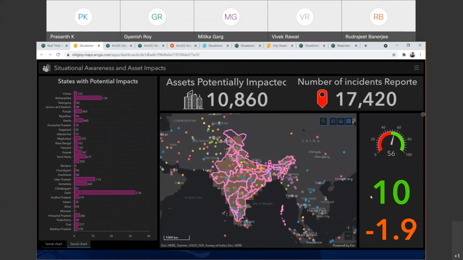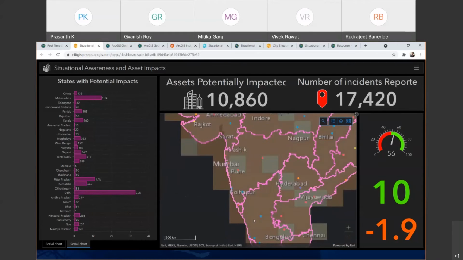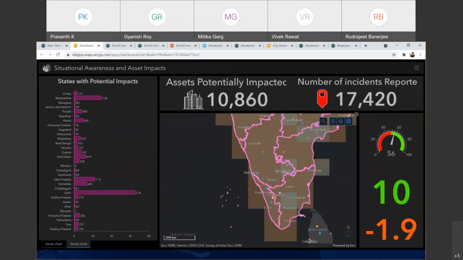So on an average, I have a sentiment score of 10 on the positive side, and a negative sentiment of minus 1.9 for the country in the last 7 days. So it is on an average. If you select a specific incident, you will be able to understand that specific incident's information and stability scores accordingly.